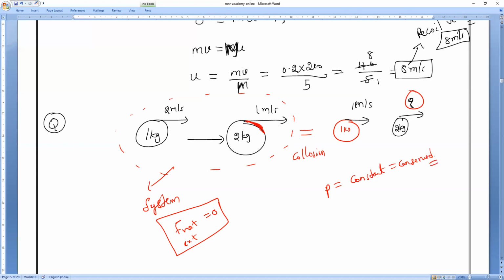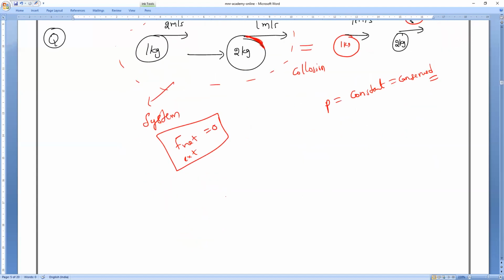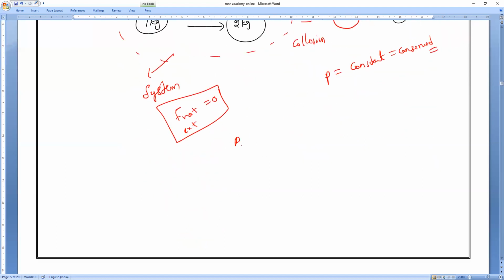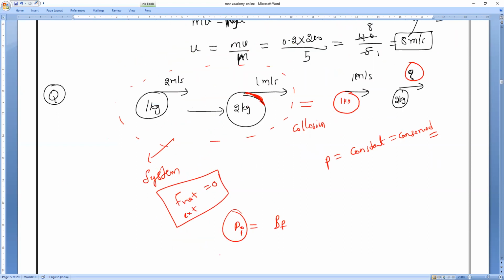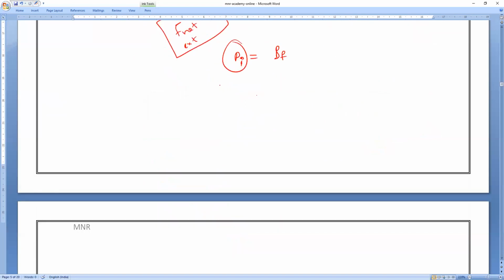Now we all know that, again the same thing here. Initial momentum is equal to final momentum. So what is the initial momentum? Everybody check it here. Mass of body 1 into velocity of body 1 plus mass of body 2 into velocity of body 2, which is equal to the momentum after collision.